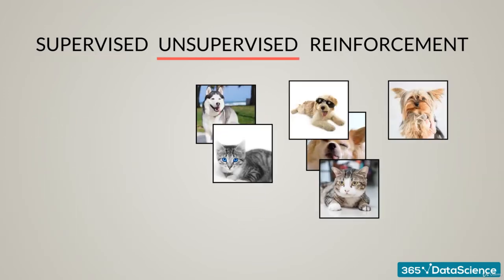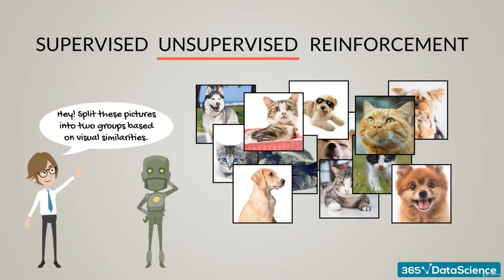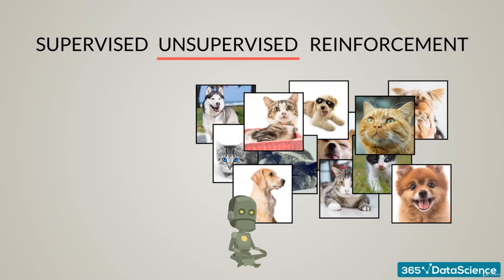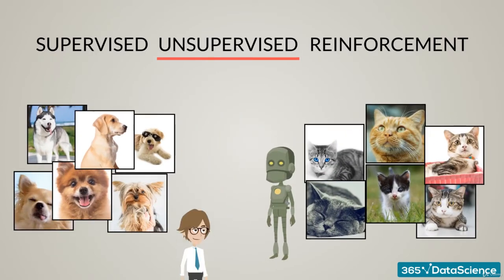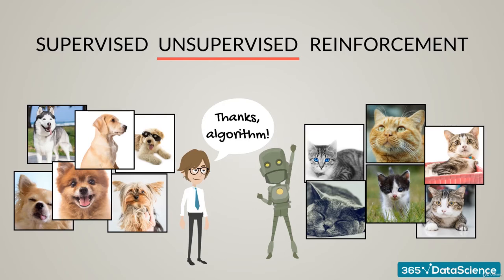With unsupervised learning, though, we can train the algorithm without labeling the photos, or in an unsupervised way. We could simply ask it to split them into two groups based on visual similarities. The result would be two groups that are unlabeled. Once we have obtained that, we can examine them and say, "Oh yes, the first set is dogs and the second set is cats. Thanks, algorithm." Unsupervised learning is especially useful when our goal is to split a dataset into a certain number of categories, which we do not know prior to implementing it. That, by the way, is called clustering.